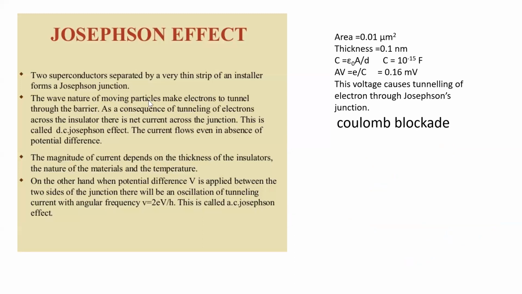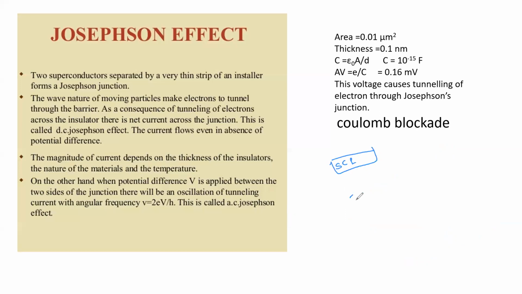The wave nature of moving particles makes these electrons tunnel through the barrier. As a consequence of tunneling of electrons across the insulator, there is a net current across the junction.